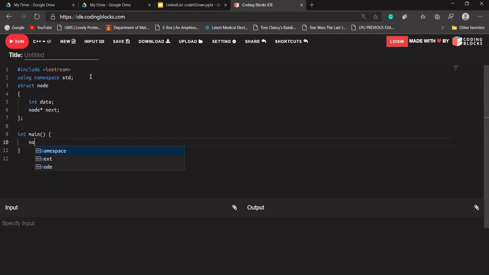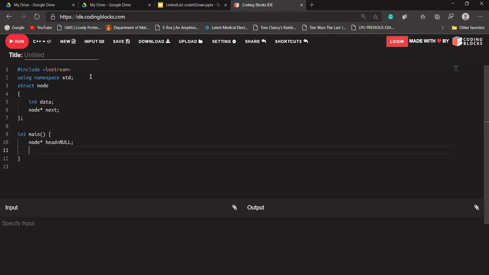Let's try to make a pointer. I'm making a pointer of type node. Let's make it null in the starting. It will point to null. So our head will point to the first node of our linked list. In the starting, let's say that it is pointing to a null value, meaning a null pointer.